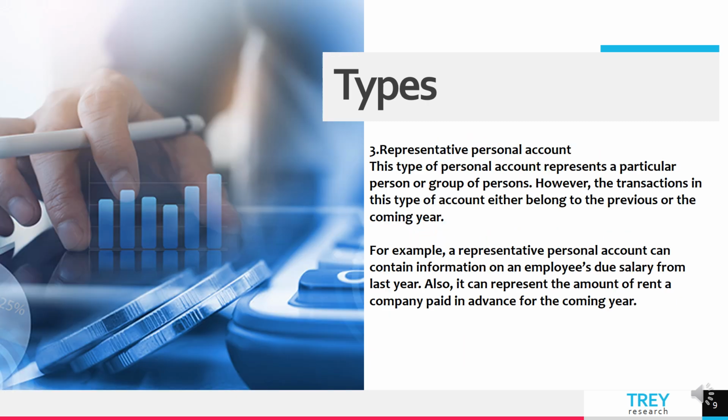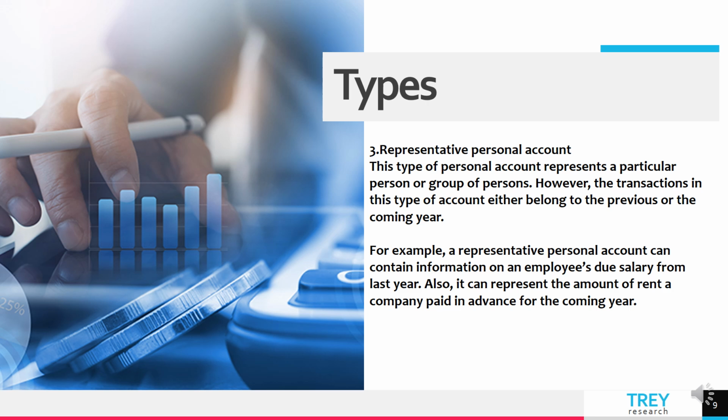Now, the representative personal account. This represents a person or a particular group of persons. Okay, so they belong to the previous or the coming year. How? See this. Understand it very carefully. That is outstanding salaries.